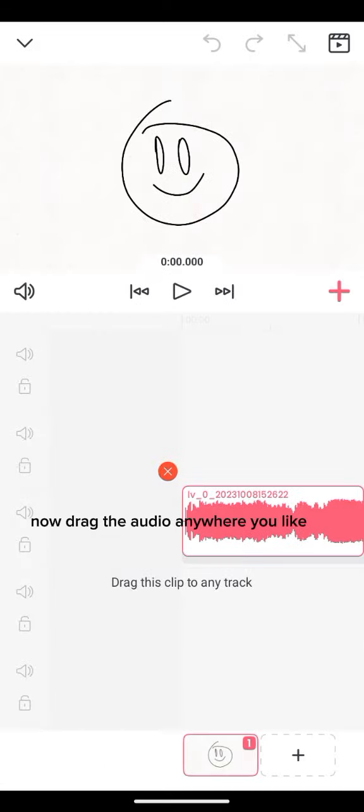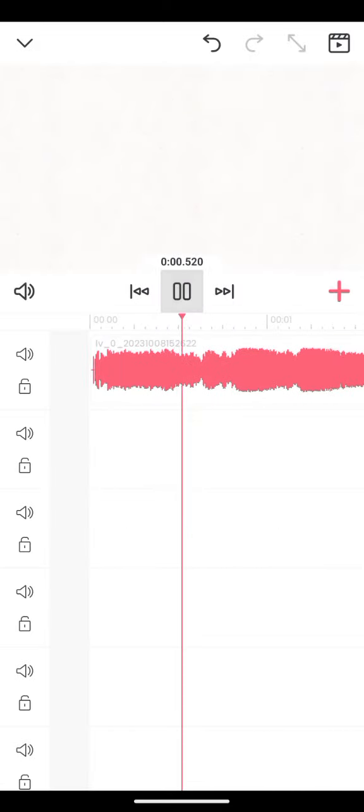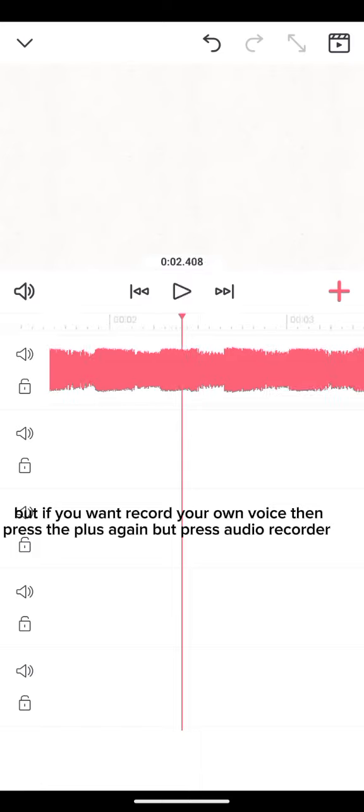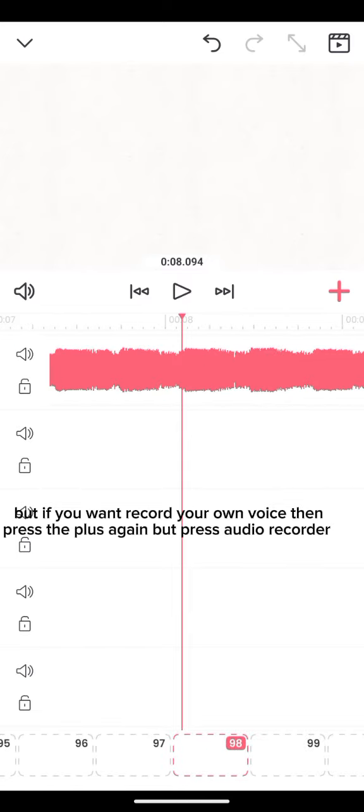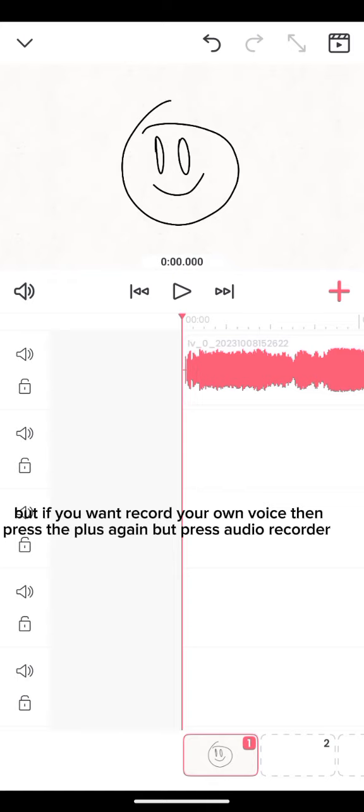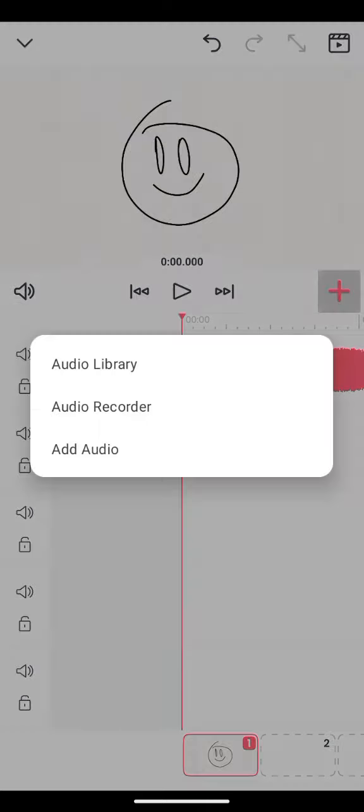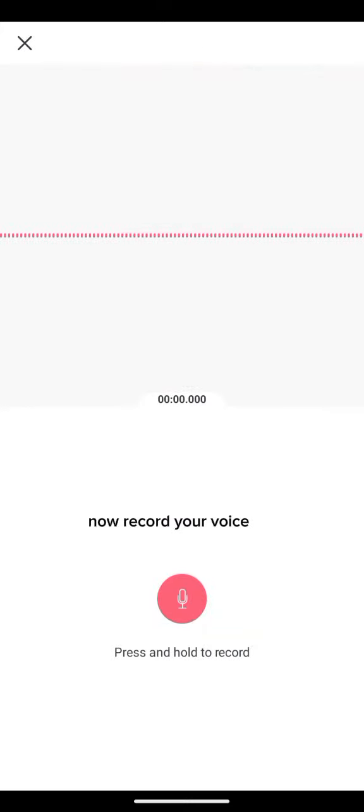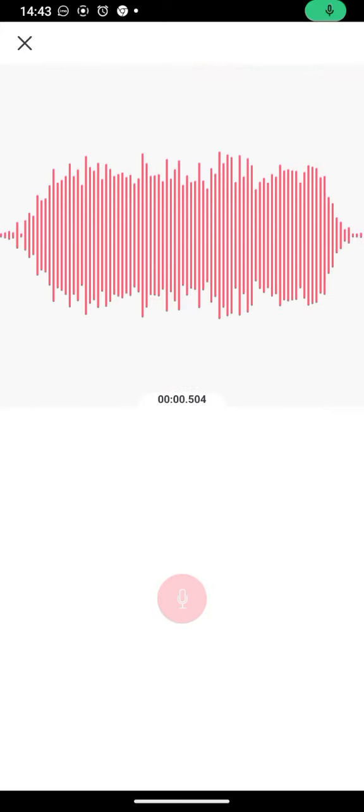Now drag the audio anywhere you like. But if you want, record your own voice. Then press the plus again, but press Audio Recorder. Now record your voice.